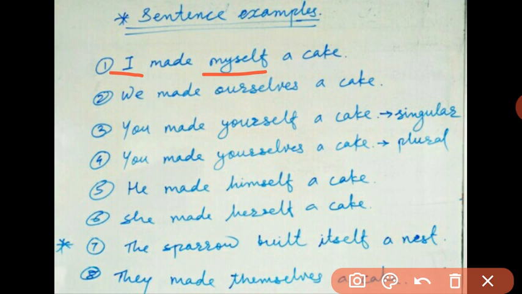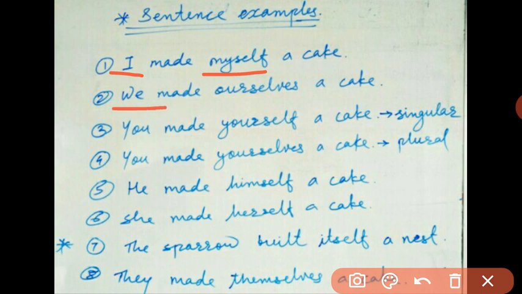Whatever examples I have provided, they all have two examples in each of them. We have to think about the reflexive pronouns only, but still take the help of subject pronouns over here to make you understand better. See the second example. We made ourselves a cake.